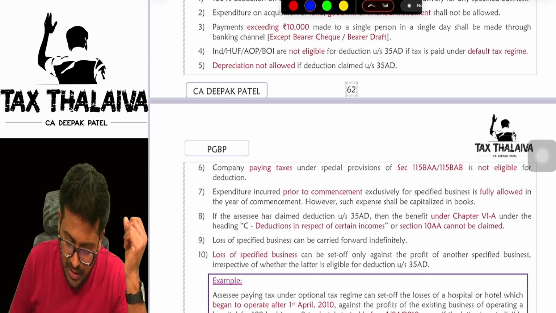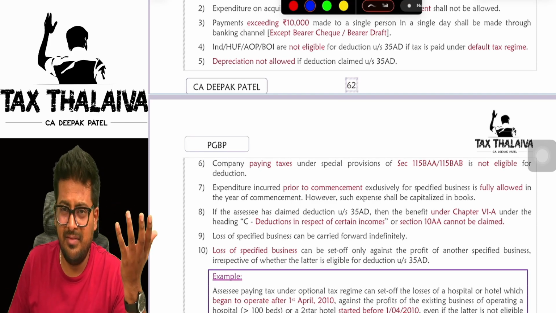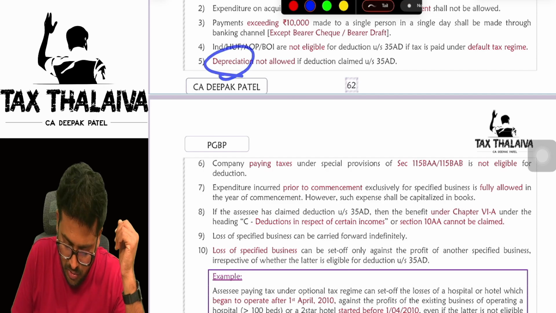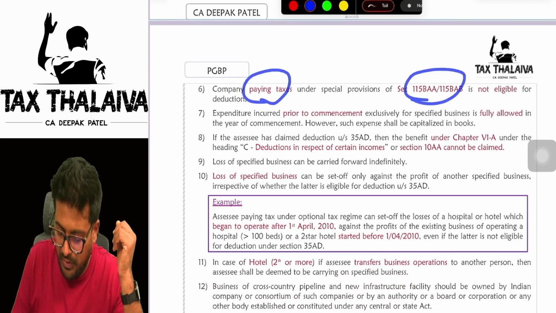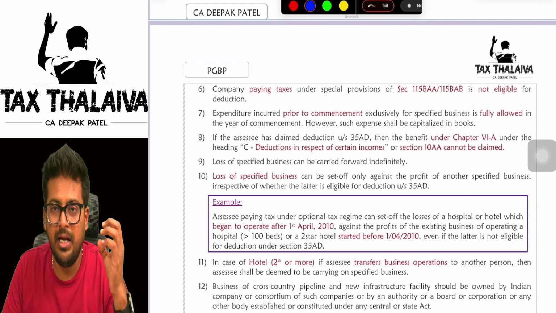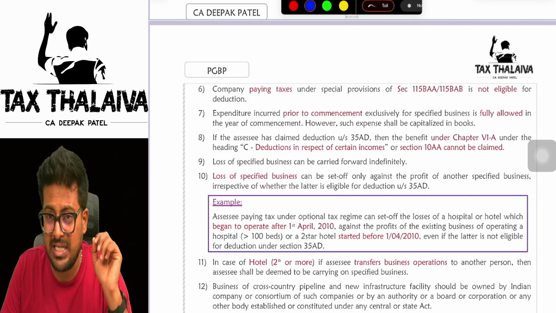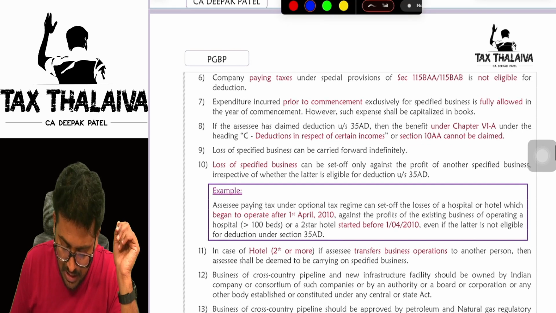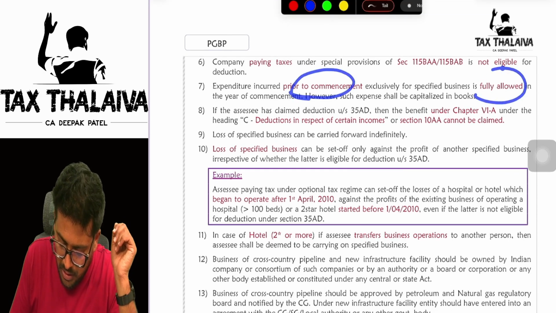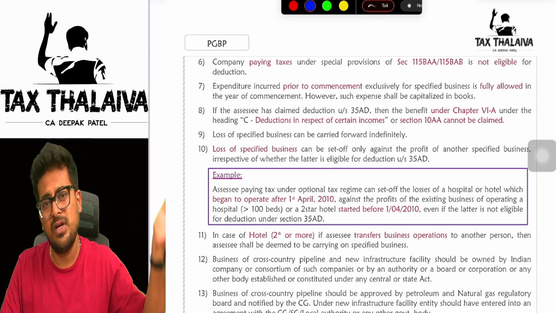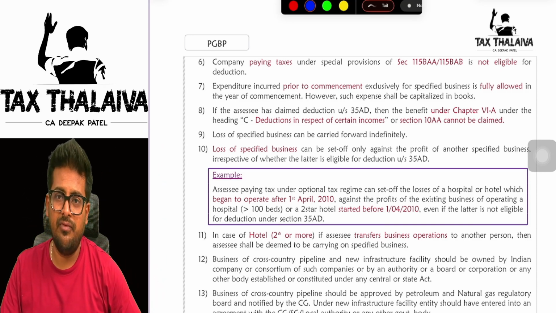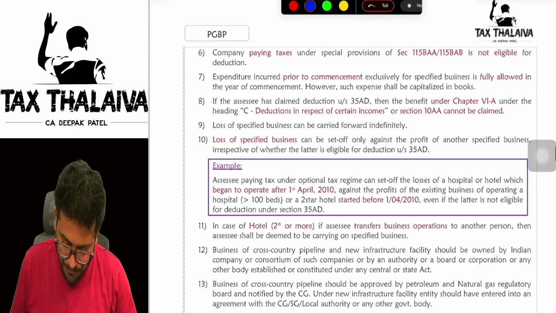Depreciation not allowed if deduction allowed. That is by default it goes, boss. Depreciation you cannot claim under section 35AD. Companies paying taxes under 115BA, BAA and BAB. This is actually a CA Final concept. Those companies are also not eligible. Prior to commencement fully allowed. So if you have purchased the asset before starting the business itself, still you can claim the deduction under 35AD when you start the business.